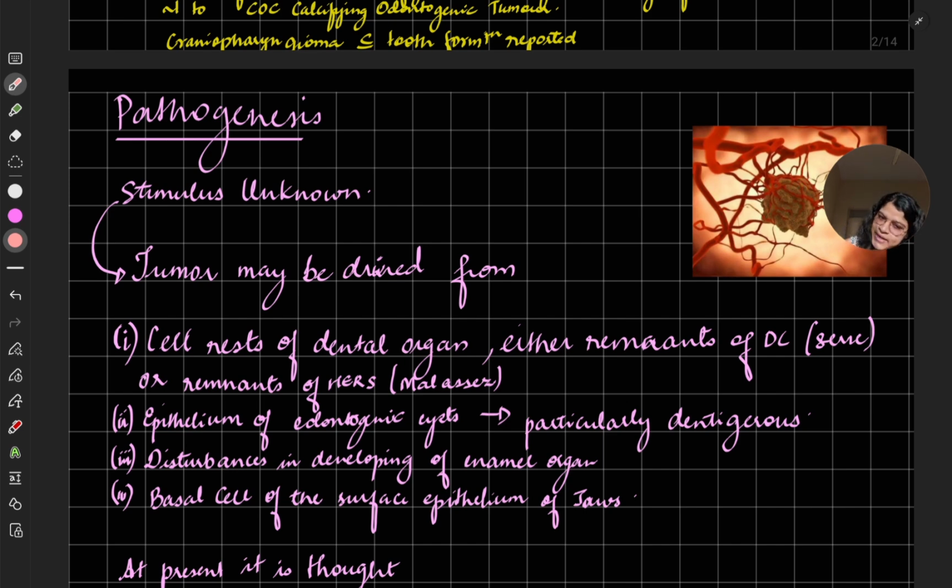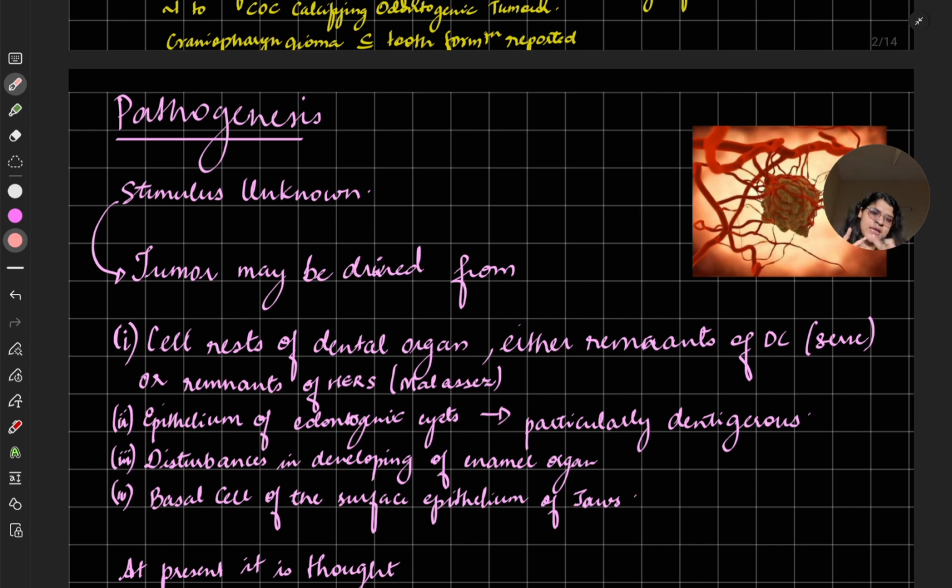So either that could be the cause, remnants of dental organ, or it can be epithelium of the odontogenic cyst. So there is an odontogenic cyst, the epithelium remains and it transforms into ameloblastoma, particularly dentigerous cyst. Okay, it could be. It is a theory. Now there is another theory which is disturbances in the developing of enamel organ.